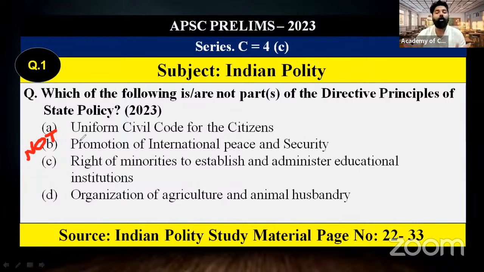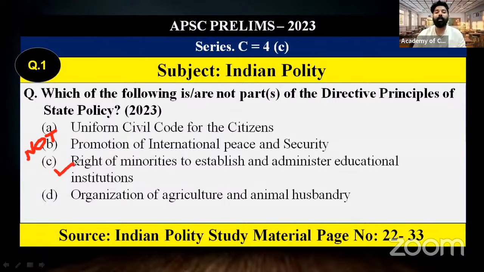Even if you do not know anything about DPSP, you know fundamental rights. And only one option here directly mentions the keyword rights. That is the right of minorities to establish and administer educational institutions. By the keyword, the right is a fundamental right. So that is not coming under the policy directives given to the states. So the correct answer to this question was answer C.